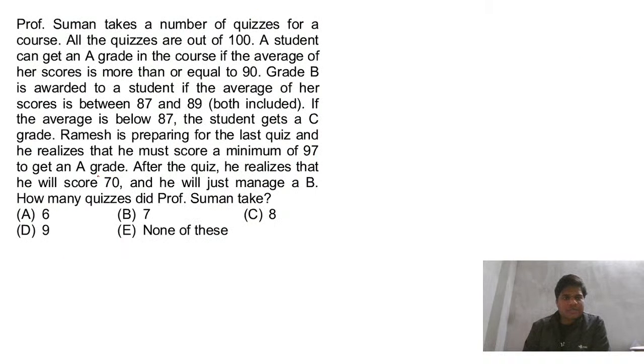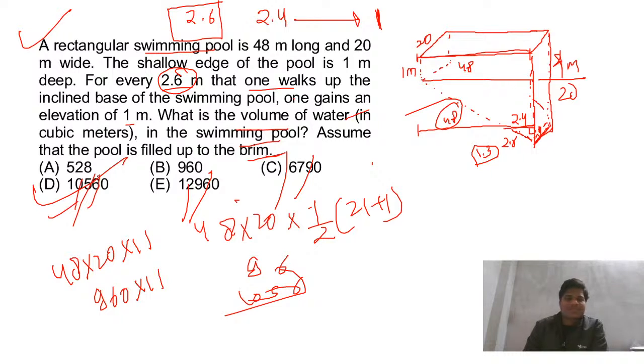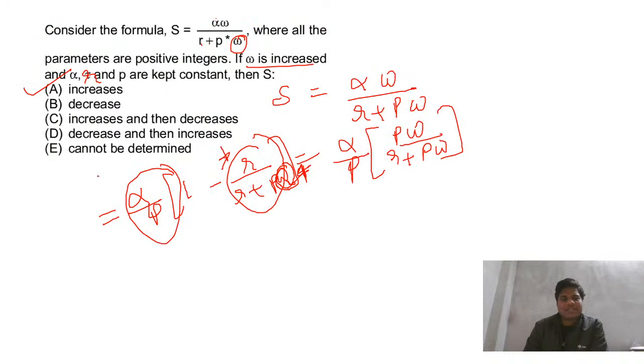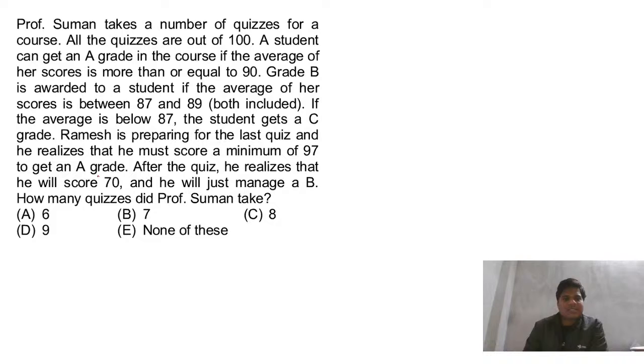Let's come to the next question. This is there in the Z. See the length of the question. We have done this type, but see the length of the question. These type of questions will be in the Z. Professor Suman takes a number of quizzes. Even if I write this in a complete line, it will come up to here, up to this. So this will be a 5-6 line question.